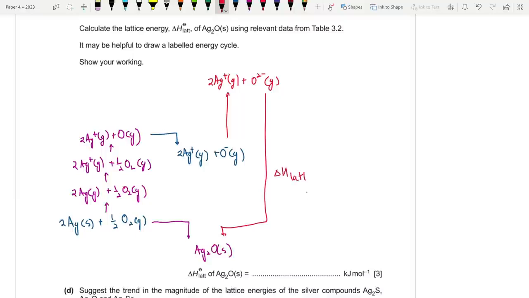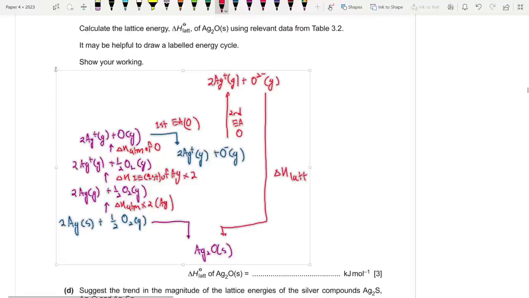So this is del H lattice over here. This is the first electron affinity of oxygen. This is the second electron affinity of oxygen. This is the del H atomization of 2 silver, this is del H first IE of silver times 2, and this is del H atomization of oxygen, which is half the bond energy, right? Because we're getting one oxygen. Fine. So let's just input the details now, then it should be fine.